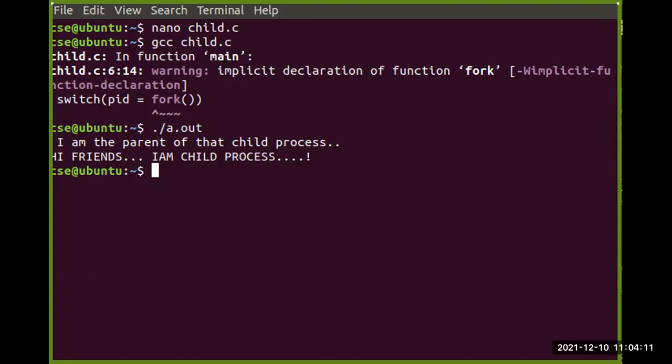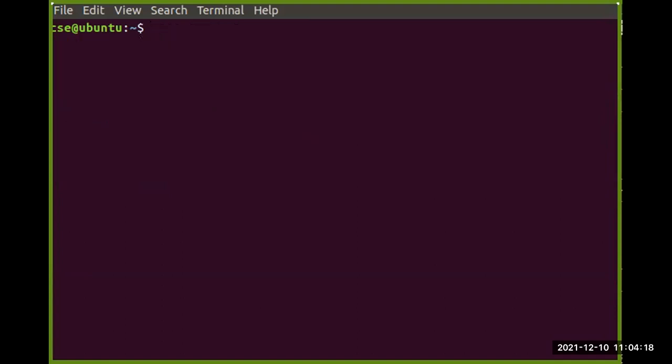So how do we create that zombie process? What is the scenario by which we can create a zombie process? We need to create it with the help of C programming. Here we will again use the fork function to create a child process, and then that child process will become the zombie process.